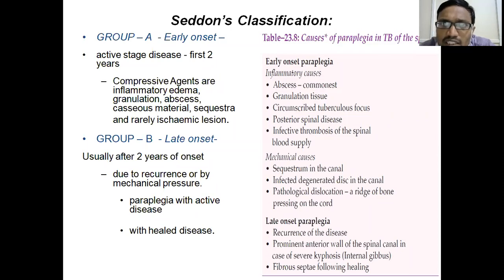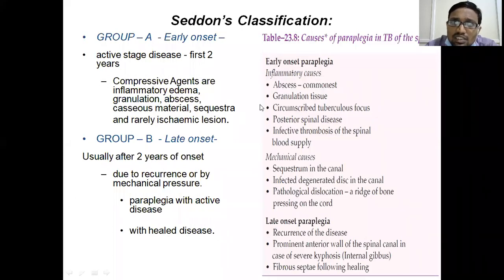The usual mechanism is compression by some agent, usually inflammatory edema, debris, or sequestra, or mechanically by dislocation of the vertebral body, and inflammation or ischemia because of thrombosis, where an infective thrombus occludes the blood vessel, causing ischemia of the spinal cord. This is early onset paraplegia. Sedan's classification tells us whether it is early onset or late onset.